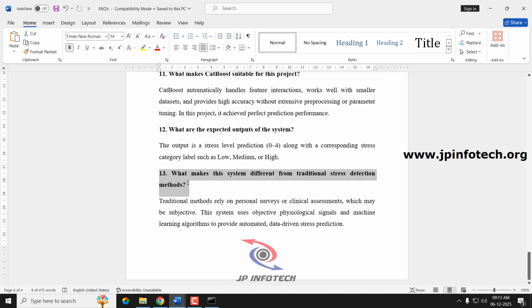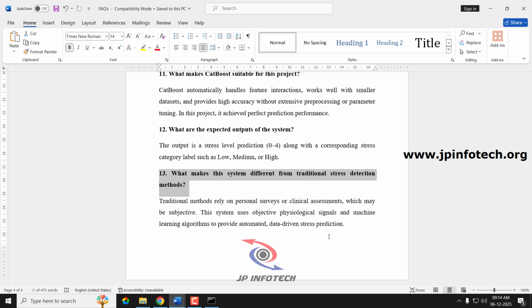Next question, what makes the system different from the traditional stress detection methods? The traditional methods rely on personal surveys, clinical assessments or wearable devices, which may be costly, or are not a continuous process. This system uses objective physiological signals and machine learning algorithms to provide automated and data-driven stress prediction.